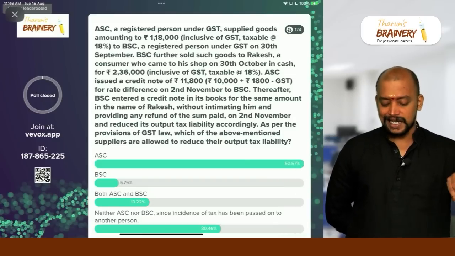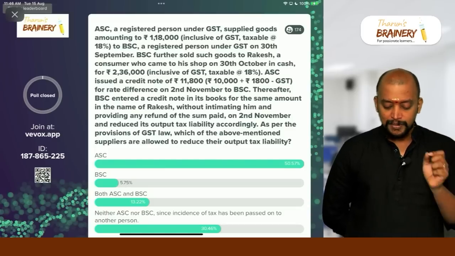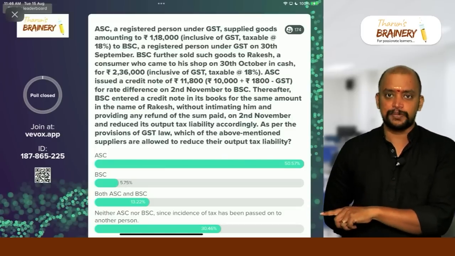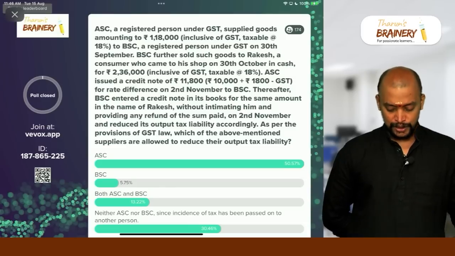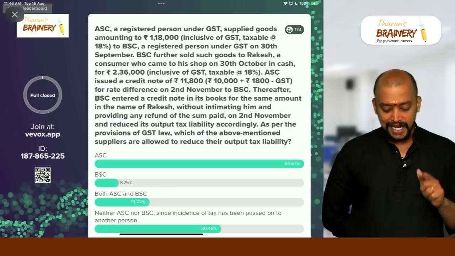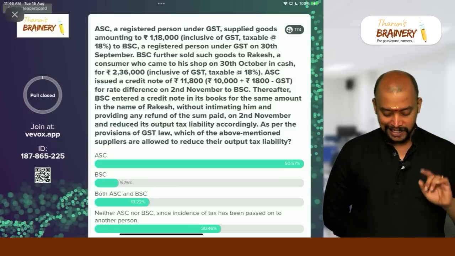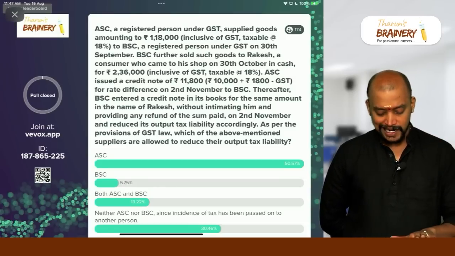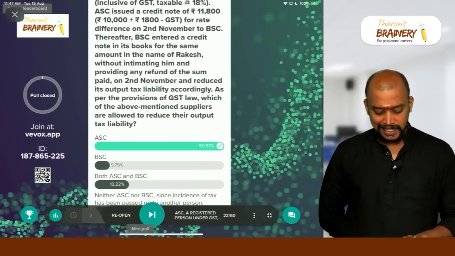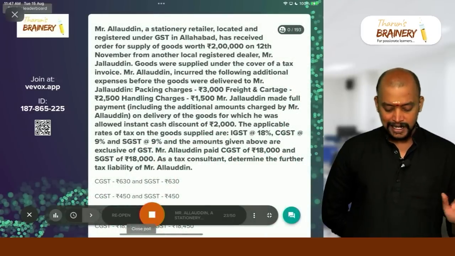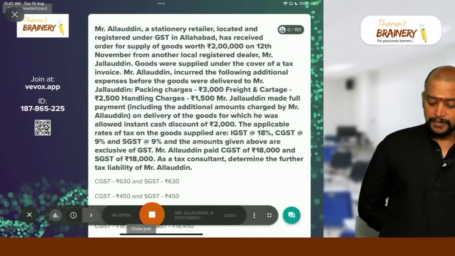Thereafter, BSC entered the credit note, but they did not issue it to the recipient. Which means the recipient will not reverse the ITC also. So therefore, in this case, BSC cannot reduce, only ASC can reduce. That is the answer for this. The answer is ASC.